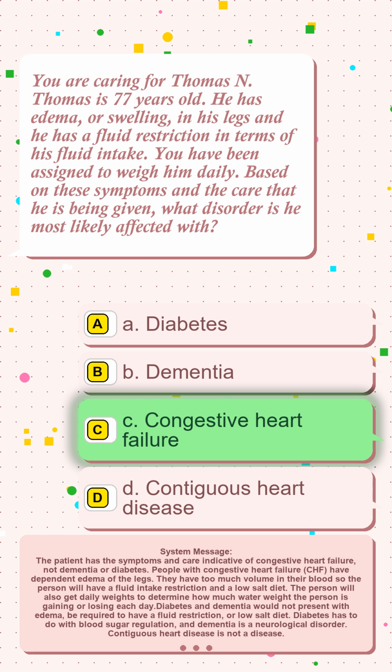Diabetes and dementia would not present with edema or be required to have a fluid restriction or low-salt diet. Diabetes has to do with blood sugar regulation, and dementia is a neurological disorder. Contiguous heart disease is not a disease.